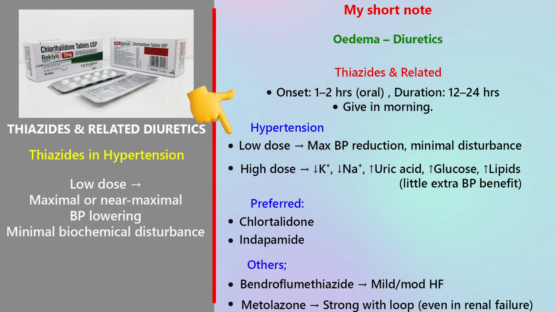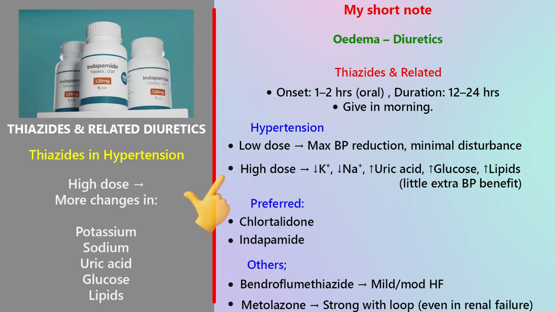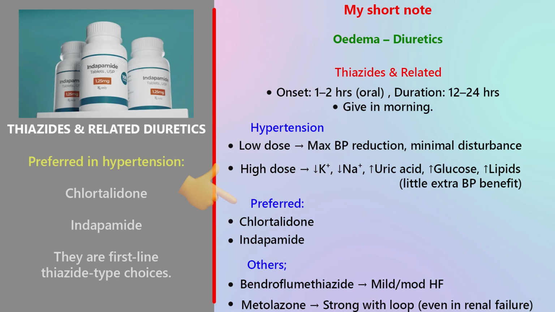Now, hypertension. Low-dose thiazide gives maximal or near maximal blood pressure reduction with minimal biochemical disturbance. High dose causes more metabolic changes, hypokalemia, hyponatremia, hyperuricemia, hyperglycemia, but gives very little extra blood pressure benefit. That is a classic exam point. Preferred thiazide-type agents in hypertension are chlortalidone and indapamide. These are considered first-line thiazide-type choices.